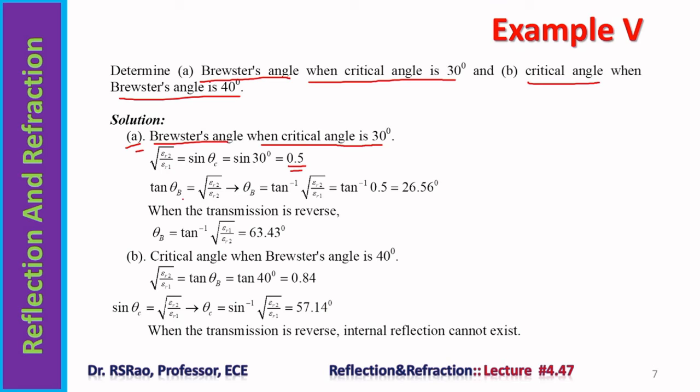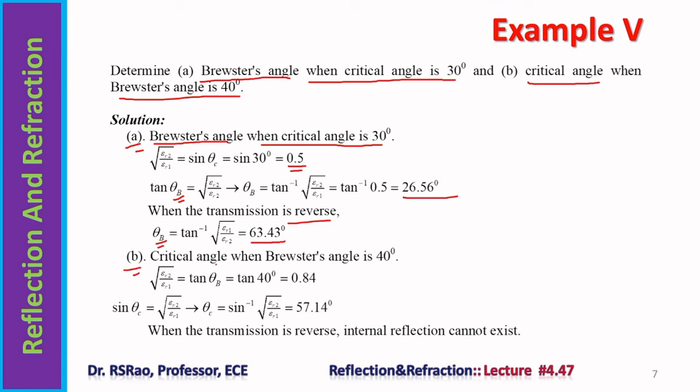But tan theta b is equal to square root of epsilon r2 by epsilon r1, of course, which is 0.5. Now solving for theta b results in 26.56 degrees. When transmission is reversed, the Brewster angle is 63.43 degrees.